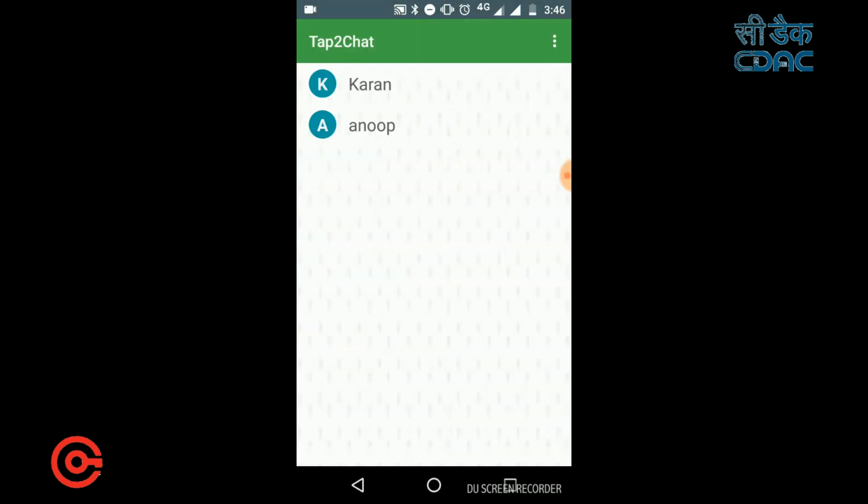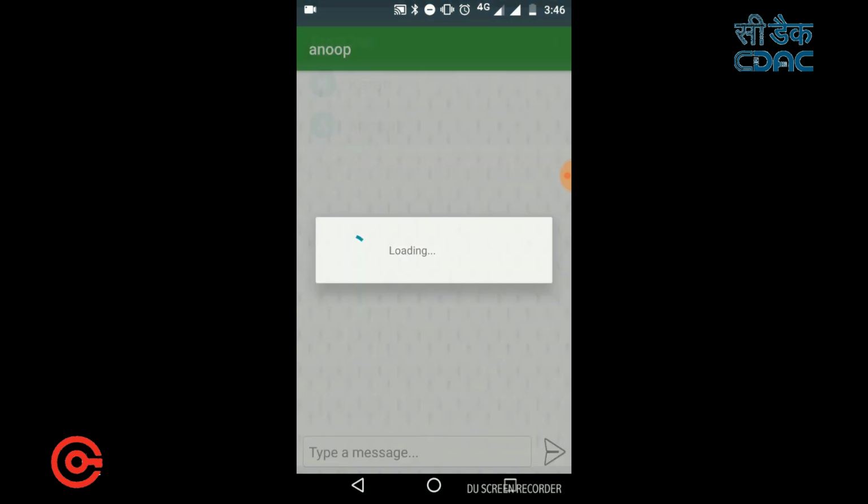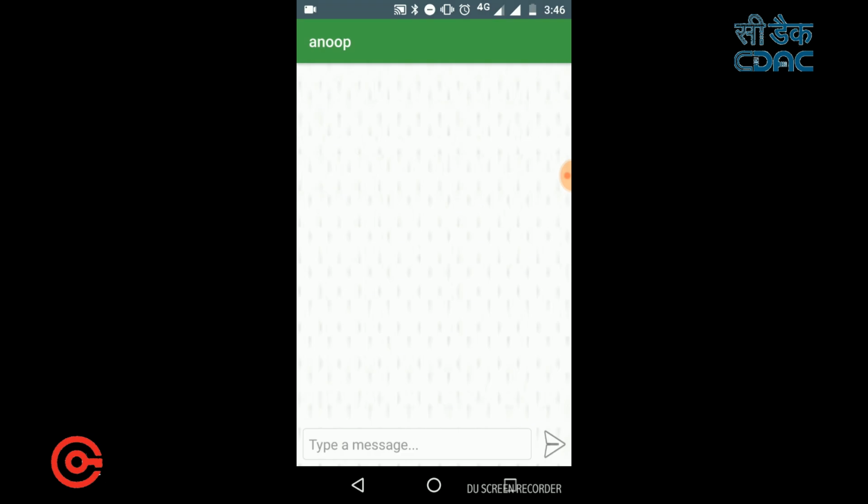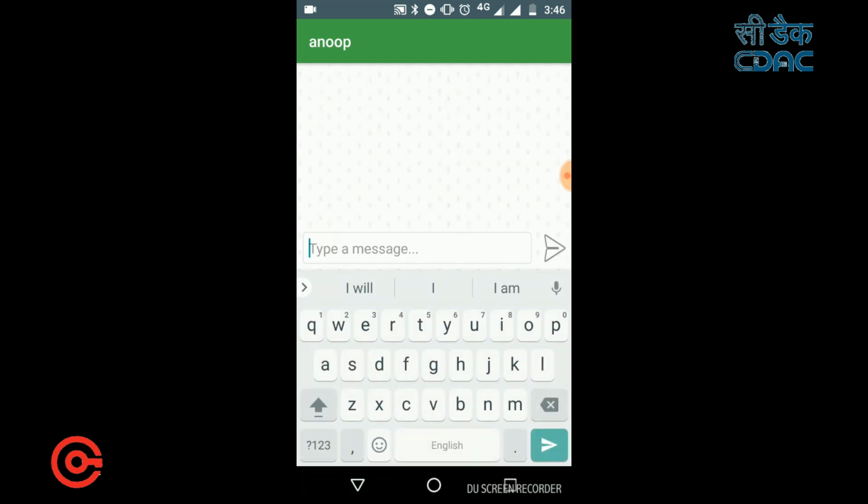Now you are getting the user listing window. When you click any particular user, at this time only you are getting the public key of that particular user. Here I am getting the public key of Anup. So here I can send the messages. When I type the message and click send, the message will be sent to the particular user.